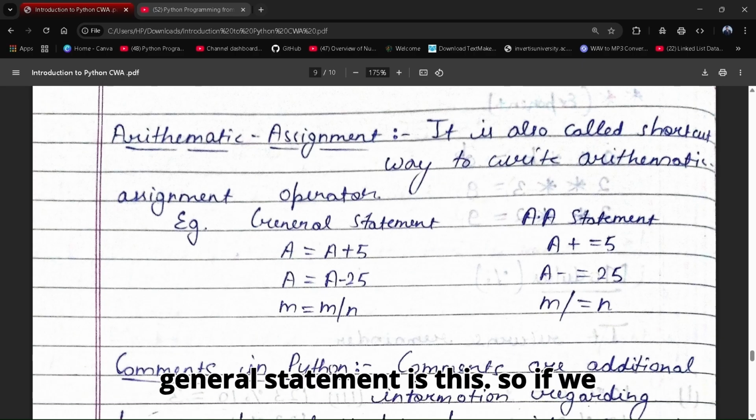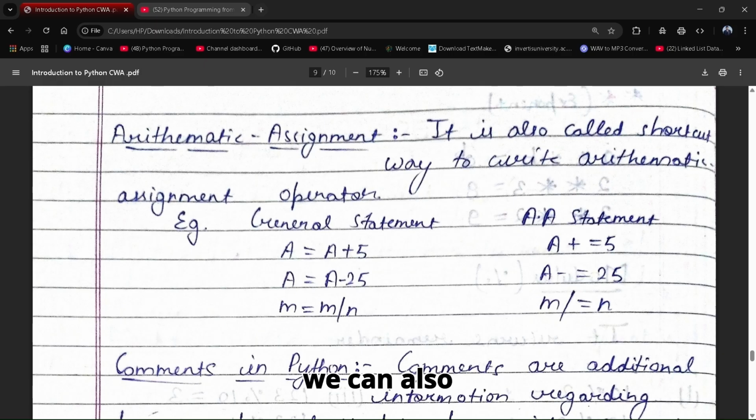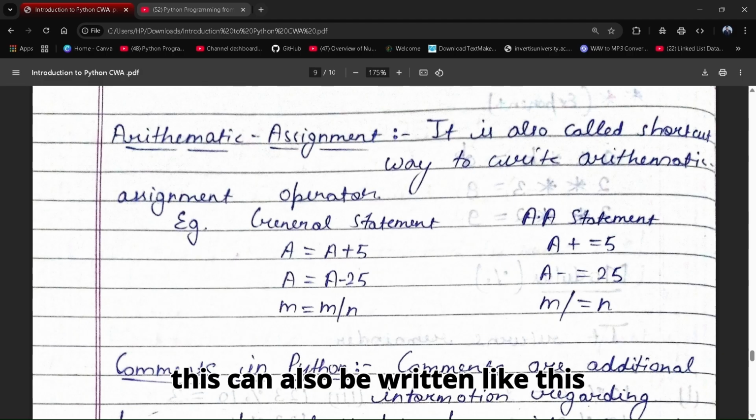So general statement is this. If we want to write a equals to a plus 5, we can also write it like this: a plus equals to 5. This a plus equals to 5 and this a equals to a plus 5 are the same. Means this can also be written like this.